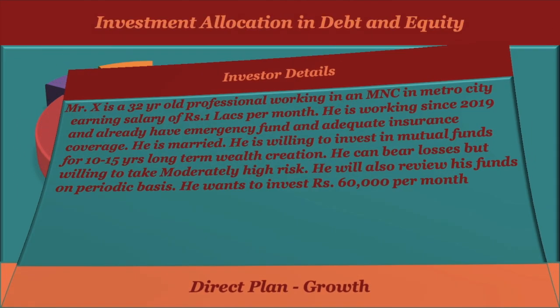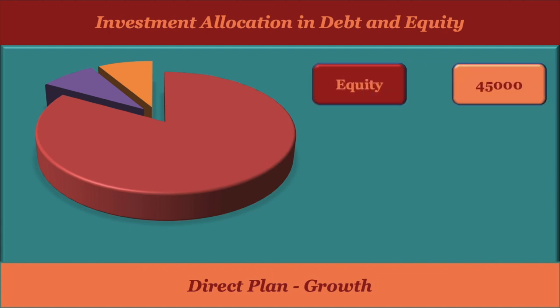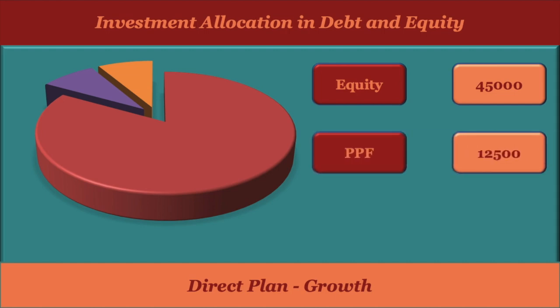Now let's see how much allocation we should be doing in equity. We are suggesting he give at least 75% of his allocation to equity, and then PPF, in which he should invest 12,500 per month. If you want to invest in debt, PPF should be the first instrument that comes to your mind, because it is a tax-free instrument and the effect of compounding interest is very good in PPF. Other than PPF, he can invest the remaining 2,500 per month in RD or bank savings.